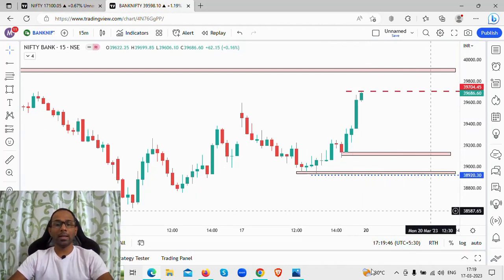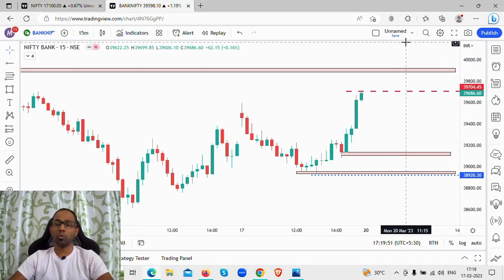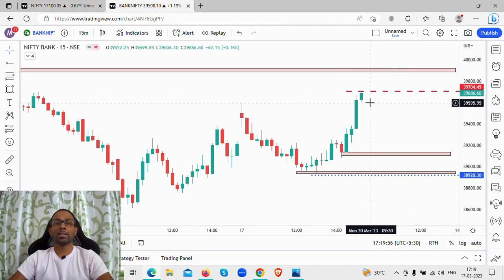And if there is any kind of weekend news that could take Bank Nifty much higher or much lower from this level, then we are going to play accordingly as per the price action.